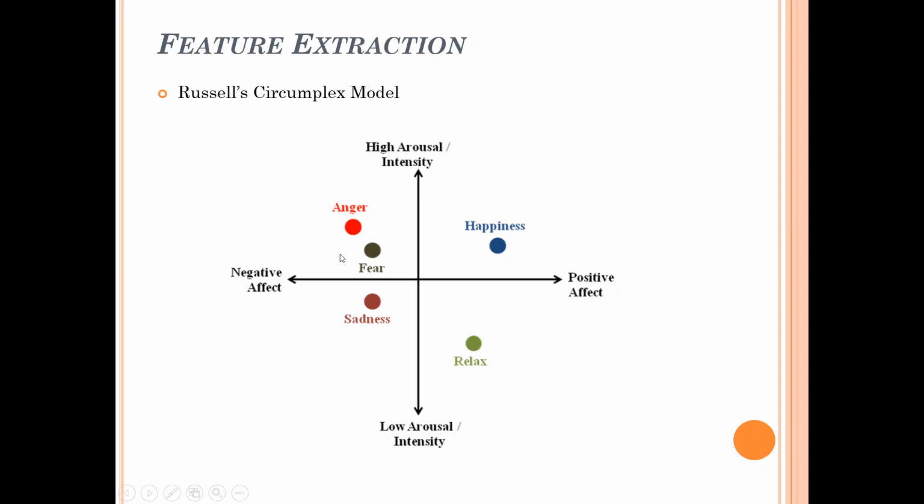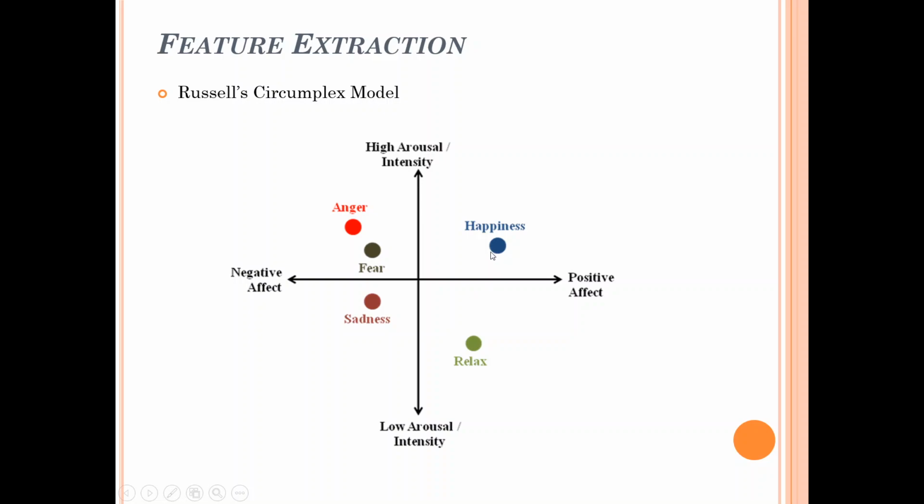Here you can see that anger is a gesture of high intensity and it has a negative effect, so it will be in this particular position. Now fear is also a negative gesture, but it has much lower intensity than anger, so fear will be much lower here. Sadness is negative, but its intensity level is much lower still, so this will be the sadness position.